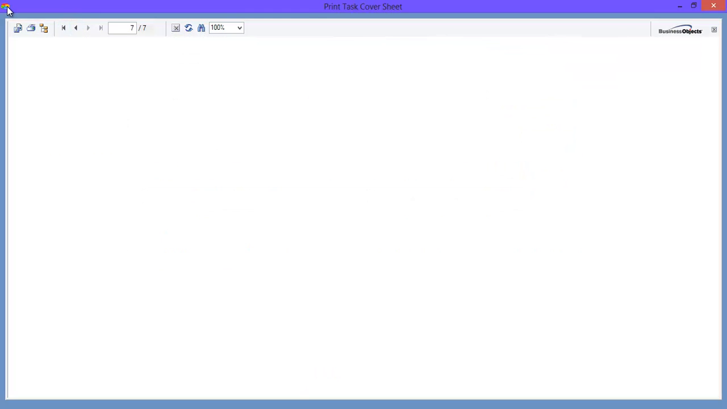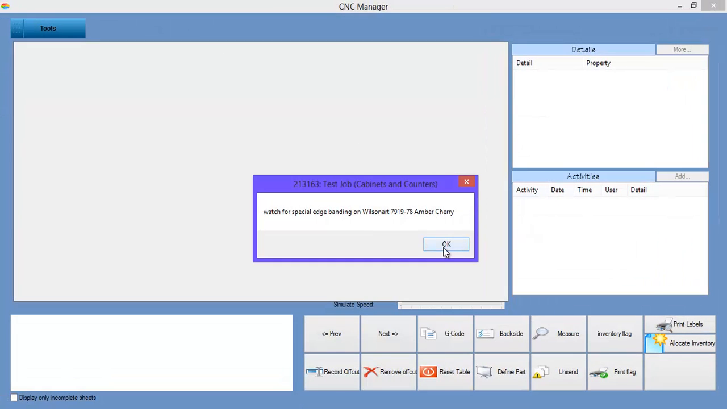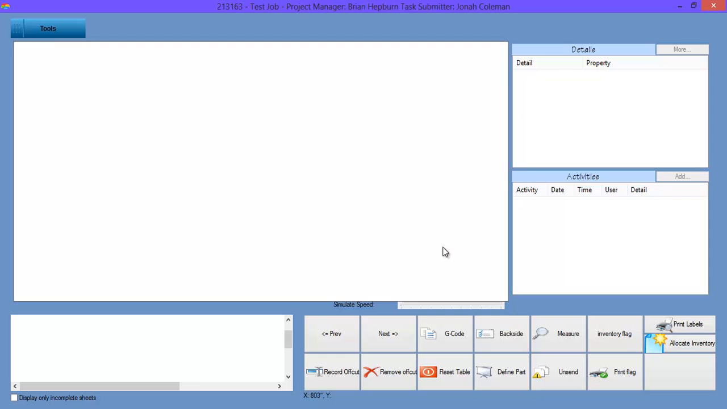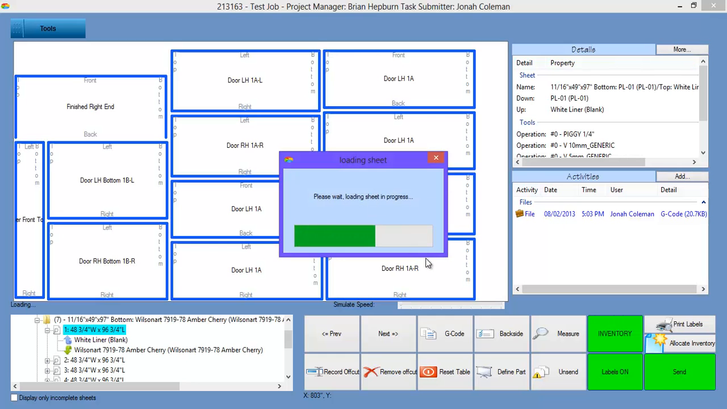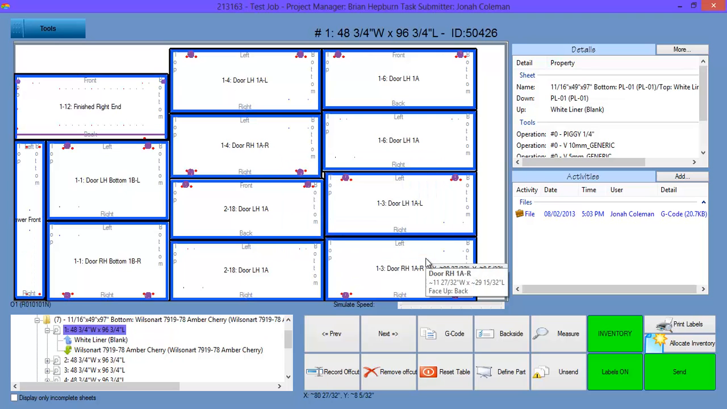We can control through settings whether we show doors on there or only buyout doors, or drawer boxes or only buyout drawer boxes. This is our CNC interface. We'll cover this in the next video.